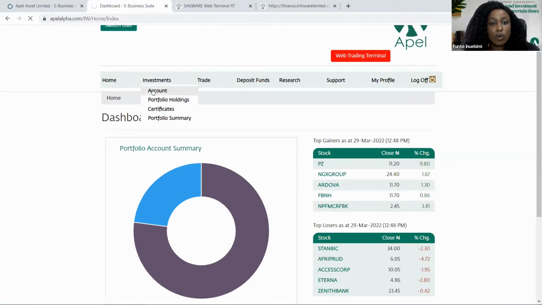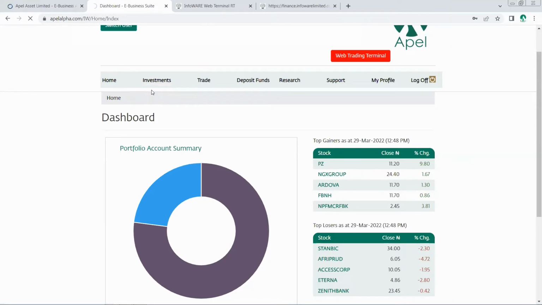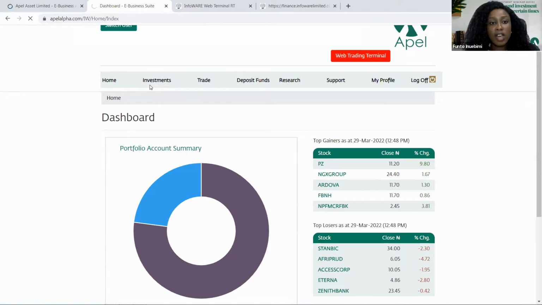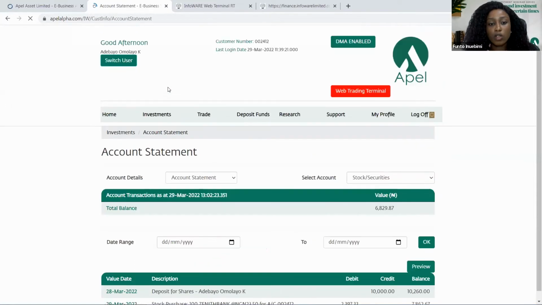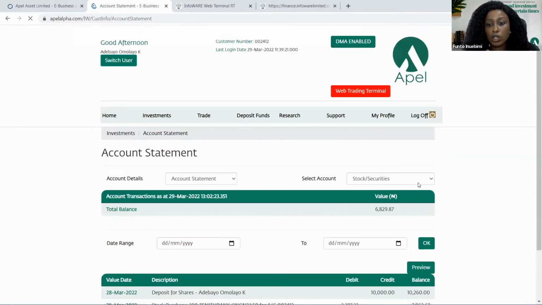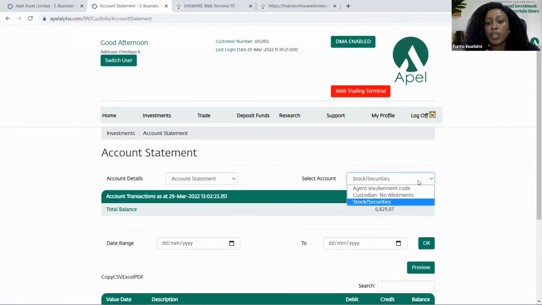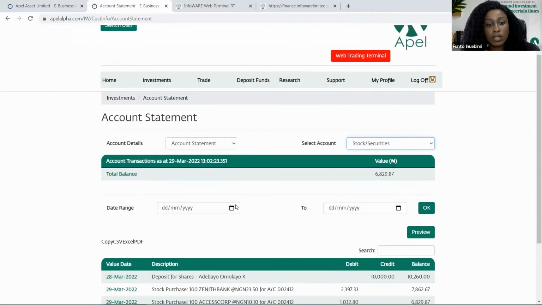So you come to accounts. And then you specify the required fields needed for you to generate the particular statement you want. So if you want to specify the particular securities, you can do that. But now I want to generate my total statement.